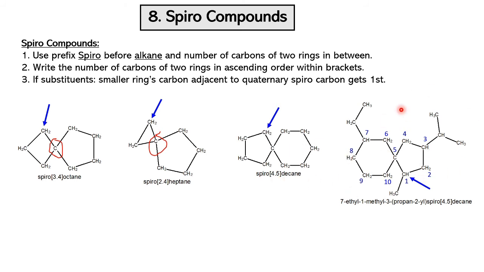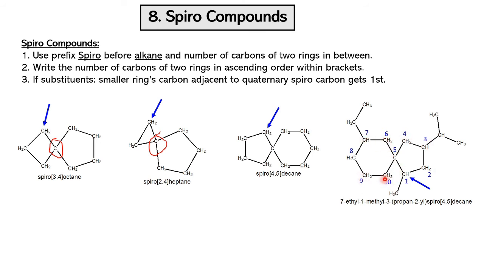And this molecule is similar, but this molecule contains substituents. So if the spiro compound contains substituents, the smaller ring's carbon adjacent to the quaternary spiro carbon gets the first number. In this molecule we have a 6-membered ring and a 5-membered ring on the right side. So this is the smallest ring, right? So here we assign the first number to the carbon of the smallest ring which is adjacent to the spiro carbon. You can assign 1 to this carbon or this carbon. As this carbon contains methyl, we assign 1 to this carbon. So 1, 2, 3, 4, 5, so 6 and 7.